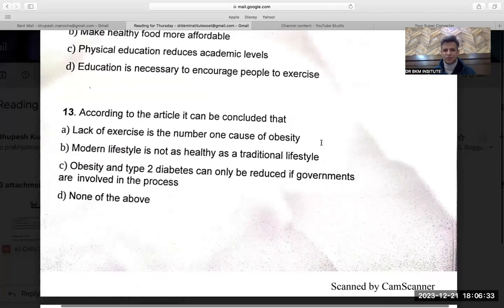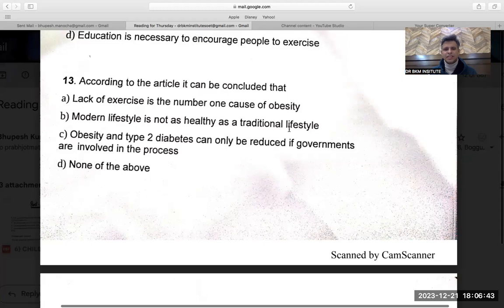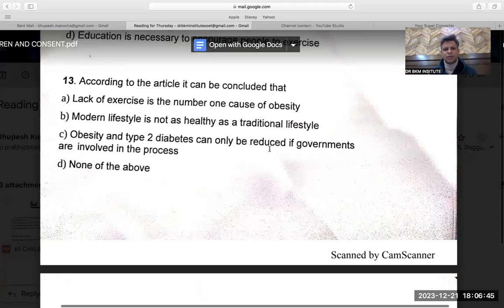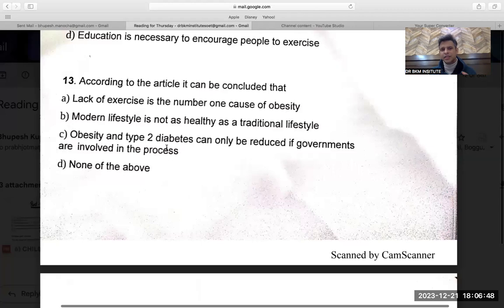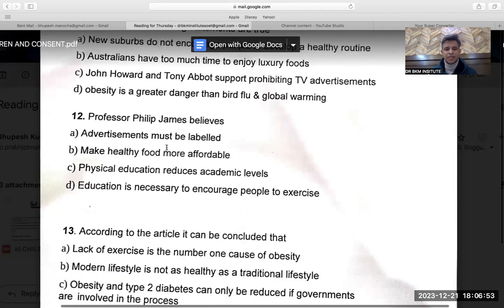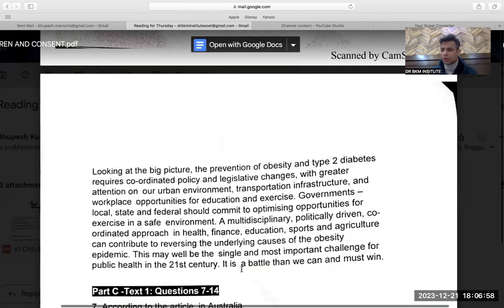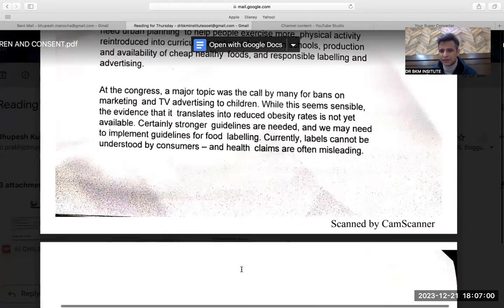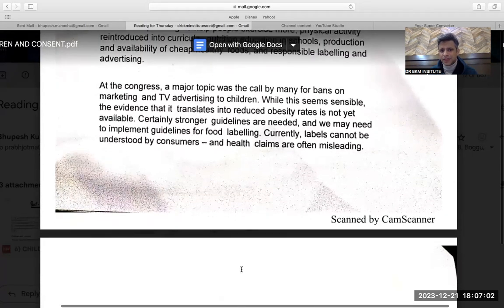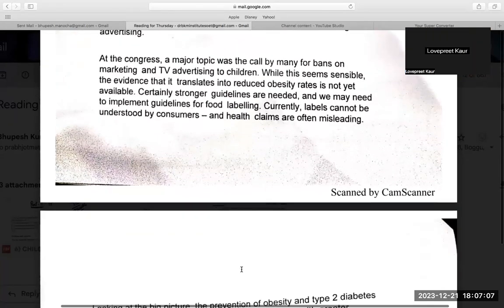We will see, but just about a couple of questions now. According to the article, it can be concluded, concluded means final, that the lack of exercise is the number one cause of obesity. Modern lifestyle is not as healthy as obesity, and type 2 diabetes can only be reduced if governments are involved. This was the main thing we were reading in the first, that government should be involved. But let's see if A is given, that lack of exercise is the number one cause of obesity. Let's see what the conclusion can be. Conclusion should be given in the end paragraph or is it given somewhere else? Conclusion, guys. Given in the last paragraph? Yes, sir. So last paragraph.